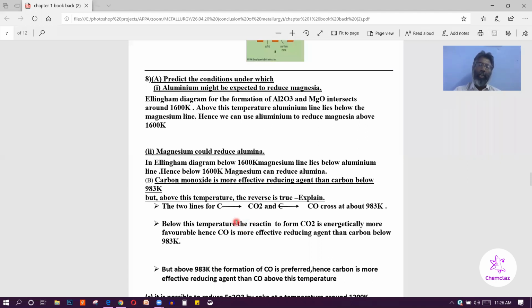Below 983 Kelvin, which one is more stable? You have to select like that. The 2 lines for carbon to carbon dioxide and carbon to carbon monoxide cross at 983 Kelvin. Below this temperature, the reaction to form carbon dioxide is energetically more favorable, and hence CO is a more effective reducing agent than carbon below 983 Kelvin.